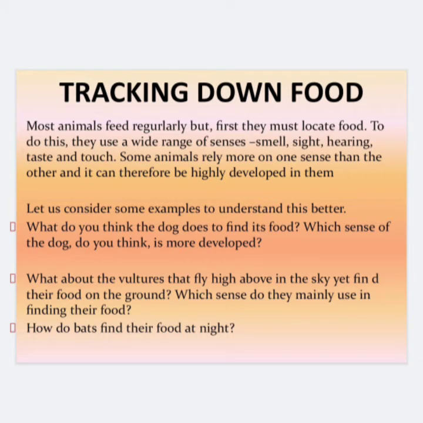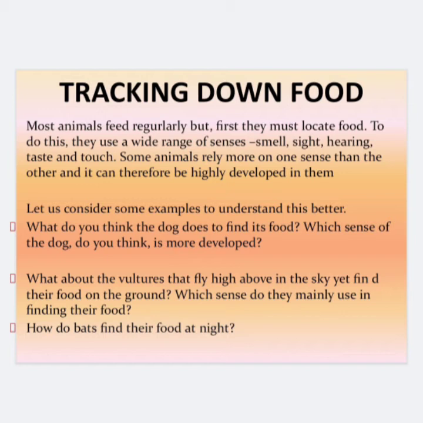Tracking down the food. As we have seen, first the animal will track down the food, then grab it, then collect it, then hunt it, then use various tools of its body to eat it, right? So first we will discuss how the animals track down the food. Most animals feed regularly, but first they must locate the food.